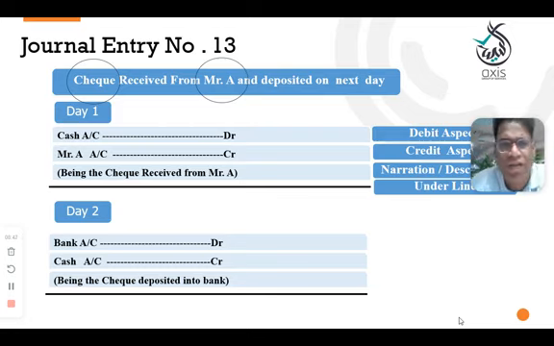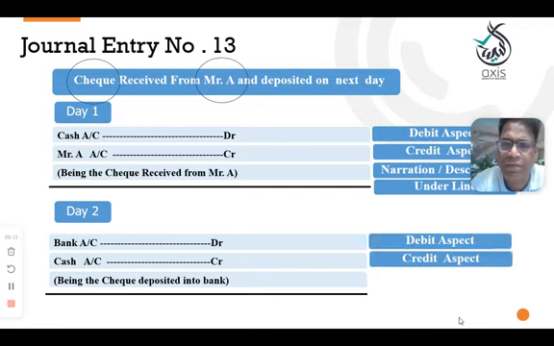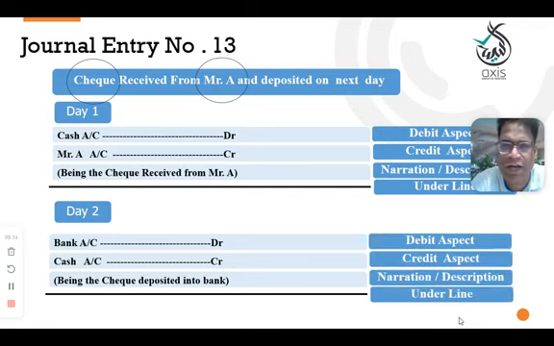So what is the final entry here? Bank account debit to Mr. A account. Entry is same. Until it is deposited into the bank, keep it with you, treat it as cash. That's it. Very simple. When you received it and did not deposit the same day, you need to treat it as equivalent to cash. And when you are depositing, remove it from your cash and deposit it into the bank. Make it very simple. There is no confusion. Debit aspect, credit aspect, narration and underline.